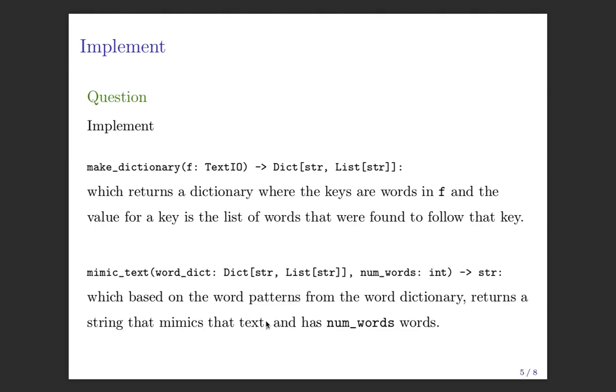Make dictionary, which takes a file pointer and returns a dictionary whose keys are strings. Is that how we define a dictionary? Okay, we're going to return a dictionary whose keys are strings and whose values are list of strings. So the key is going to be a word, and the value is going to be all words that succeed that word in any of the sentences.